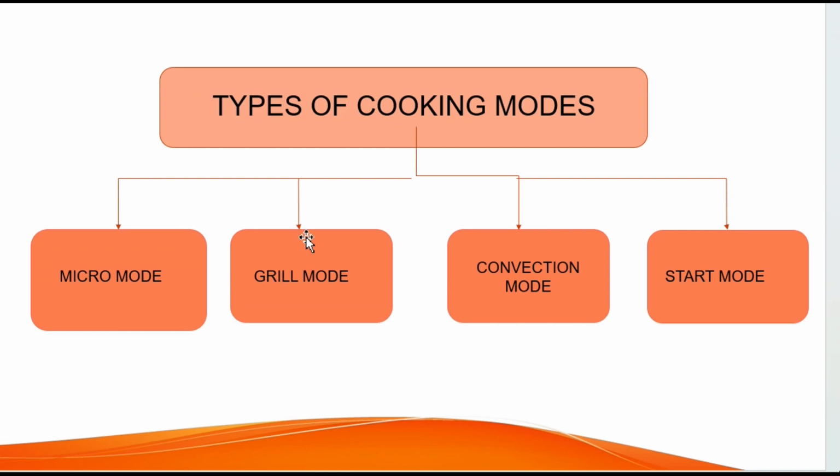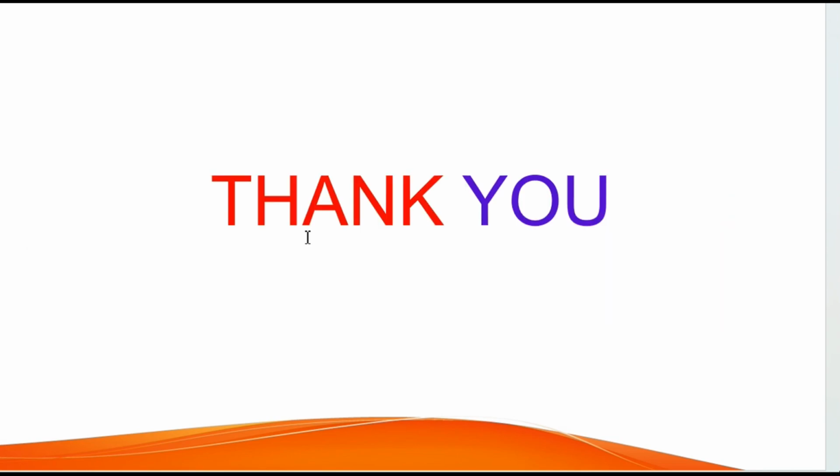Types of cooking modes: micro mode, grill mode, convection mode, start mode. Thank you. The next slide will be explained by my friend Abhishek Malviya.